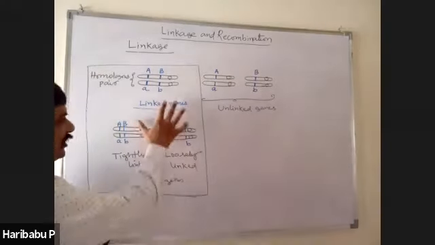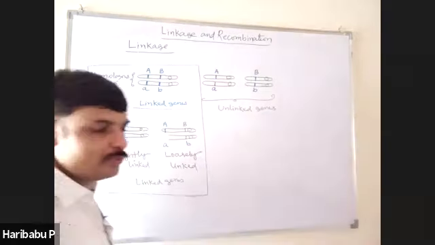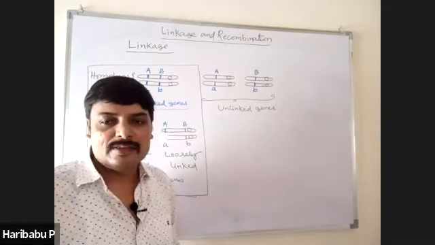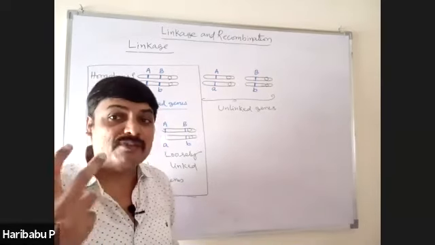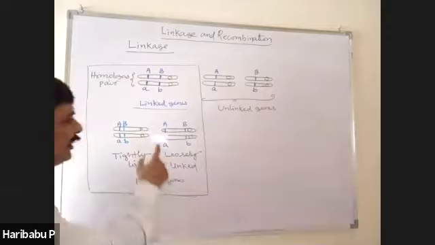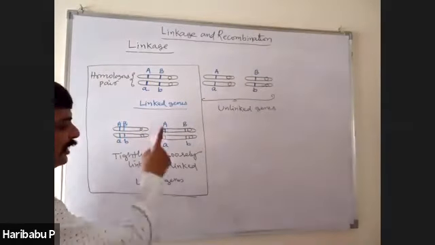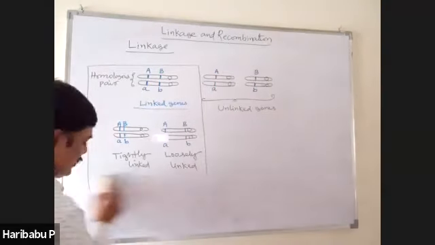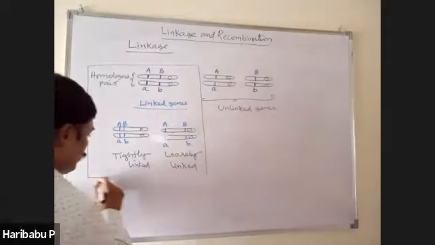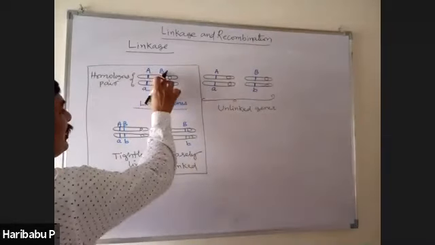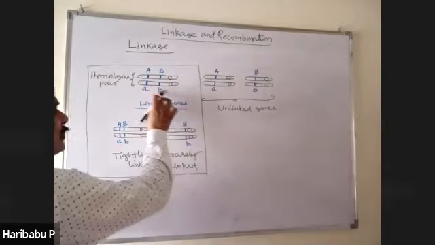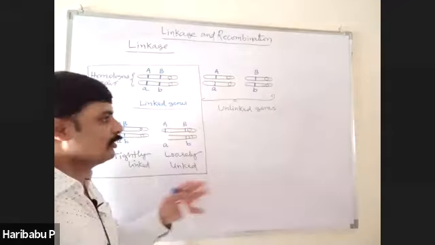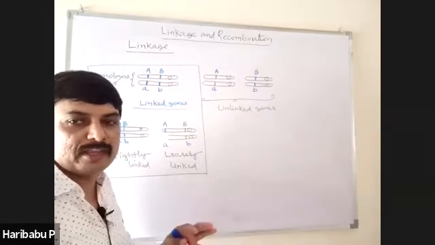Okay, when the genes are linked, they do not show independent assortment. Therefore, they produce only two types of gametes. Only two types of gametes. If they show linkage, they show only two types of gametes. For example, it shows two types, capital A, capital B one, small a, small b another one. Therefore, in case of linkage, as they do not show independent assortment, the ratios of linkage have changed.